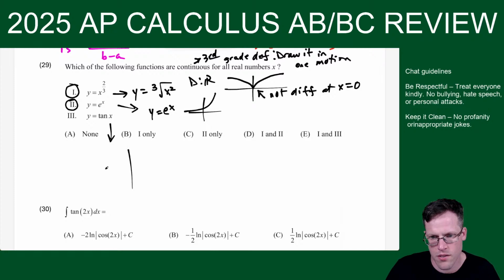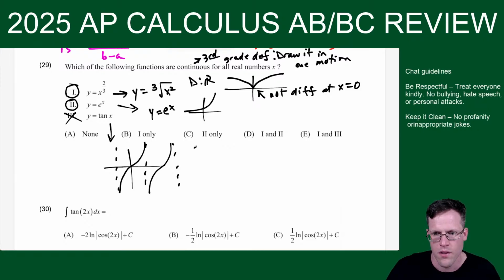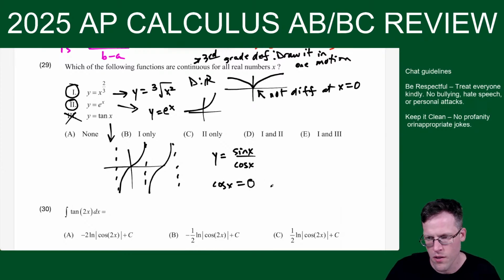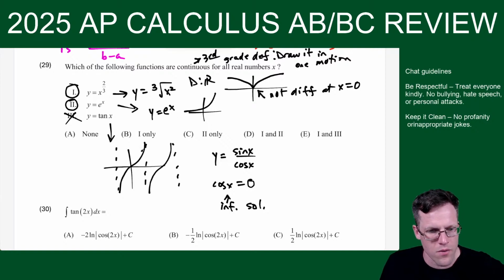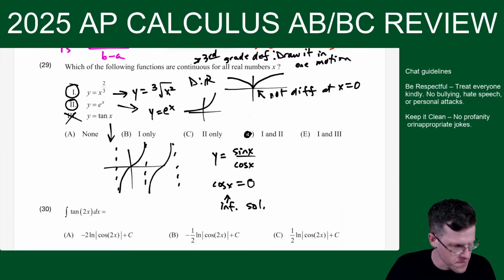But y equals tangent x is a problem because it has infinite vertical asymptotes. So it has infinite discontinuities going on forever. Okay, so this one, no. And you can even see y equals tangent x is y equals sine x over cosine x, and cosine x equals 0 has infinite solutions. So there's an infinite amount of times where tangent x is discontinuous, and it has an infinite discontinuity. All right, so 1 and 2 only. Choice D.